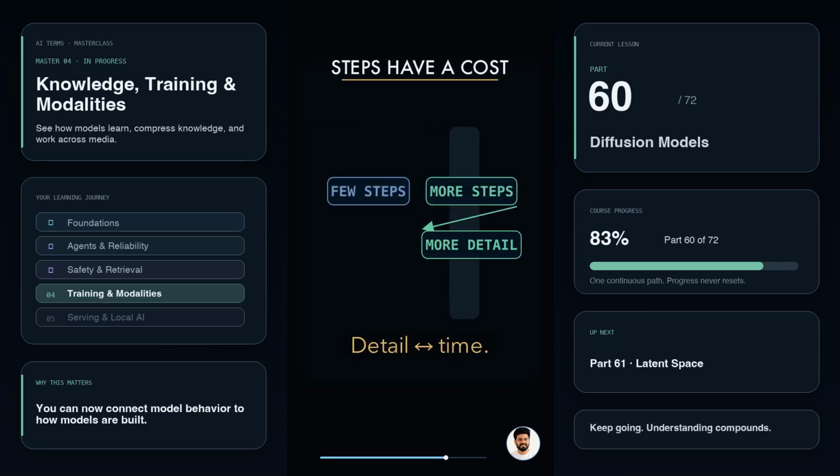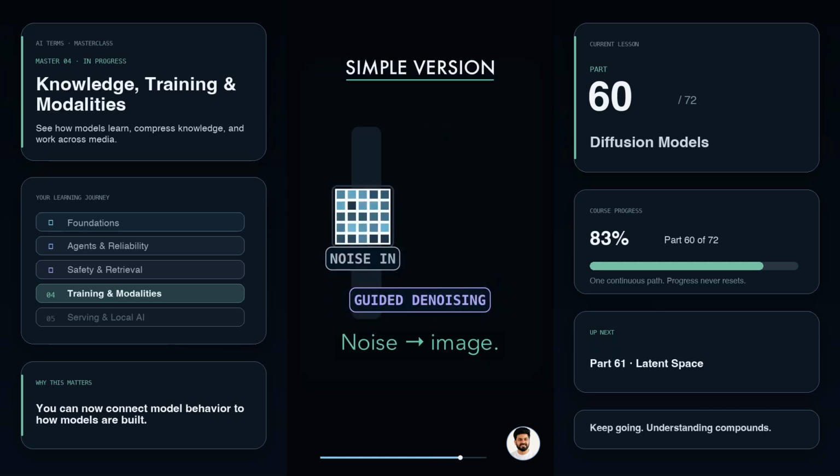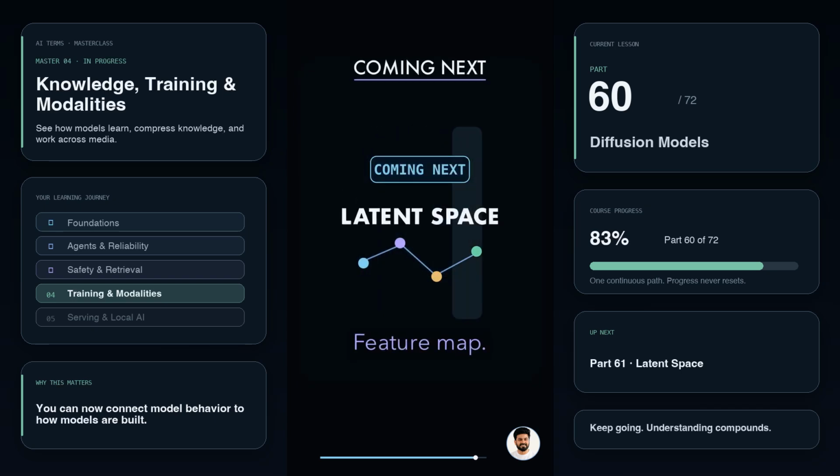More steps can improve detail, but they also cost more time. Simple version: noise goes in, guided denoising turns it into an image. Coming next, latent space, the hidden map of features a model uses.